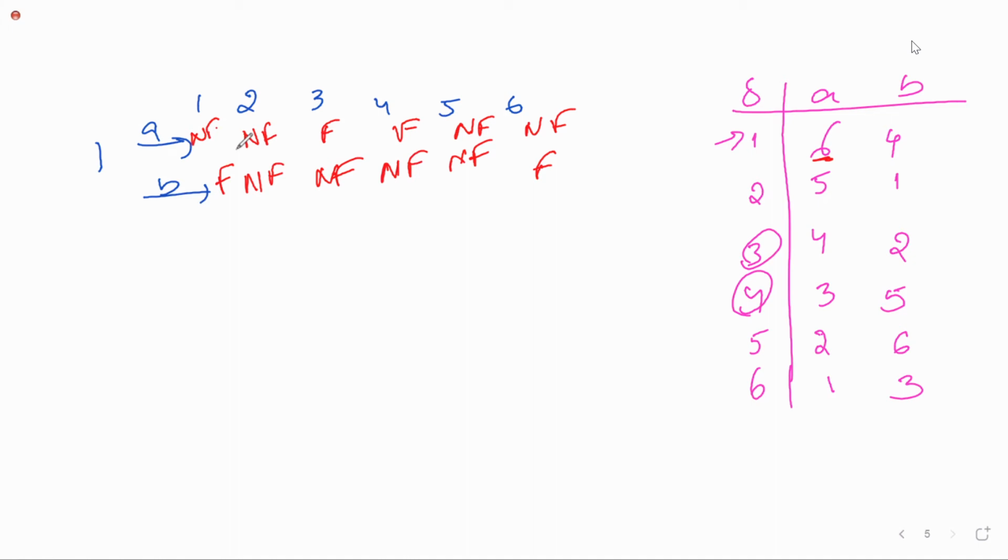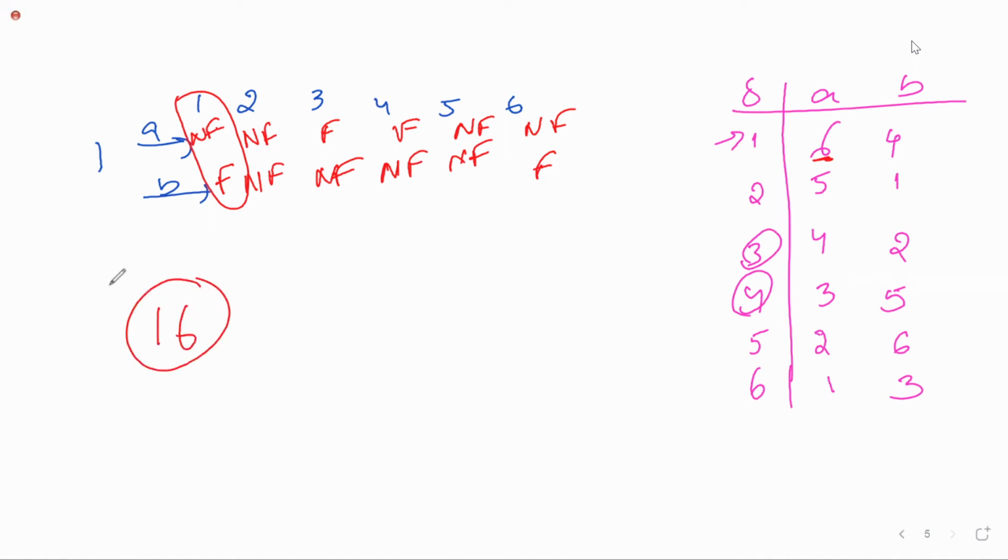Now, do you have anything the same, non-final and final, in this part from 1 to 6? 1, 3, 4, 6. Sima, observe what I'm telling. Non-final, final. Don't consider final, non-final. Non-final, 6 final, and 1. So 1, 6 I'm considering as a single state.